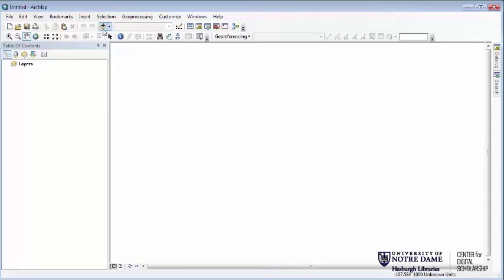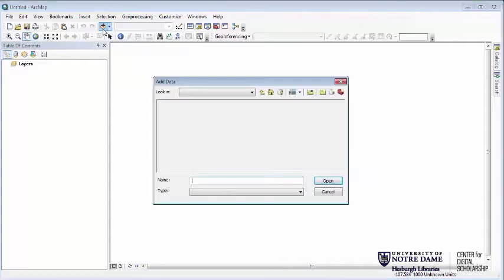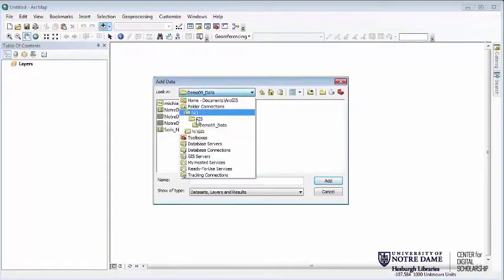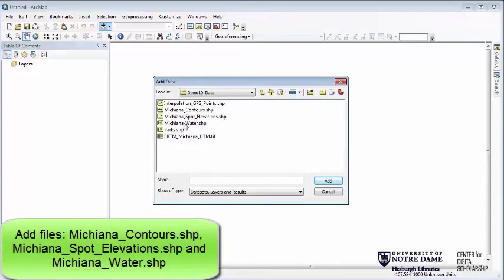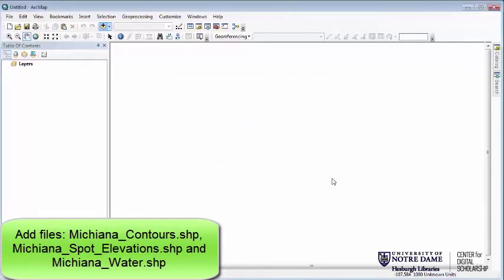So go to Add Data. Now again, if you need to know how to map to your data, if they're not showing up with a link to that folder, then look at one of the previous demos. And in Demo 10 data, you should have Michiana contour lines, Michiana spot elevations, and Michiana water. So go ahead and select all three of those and add them in.